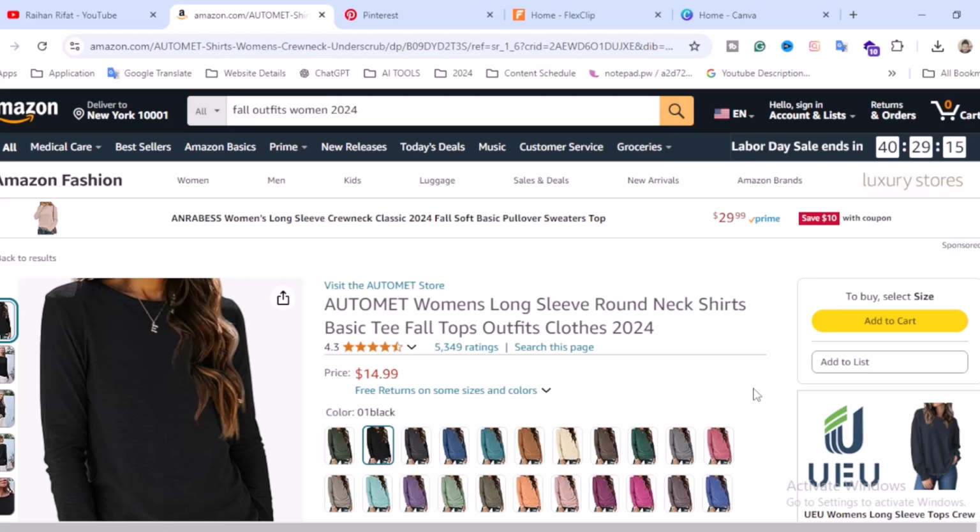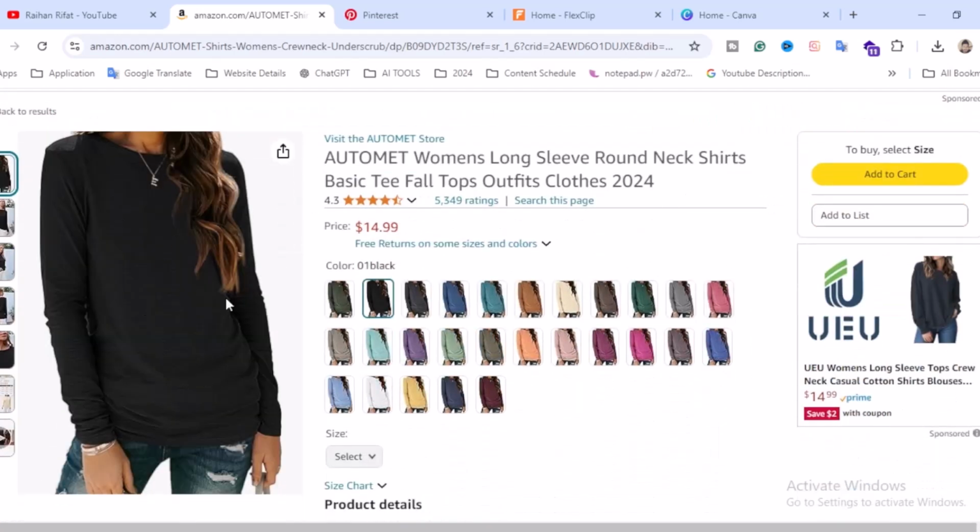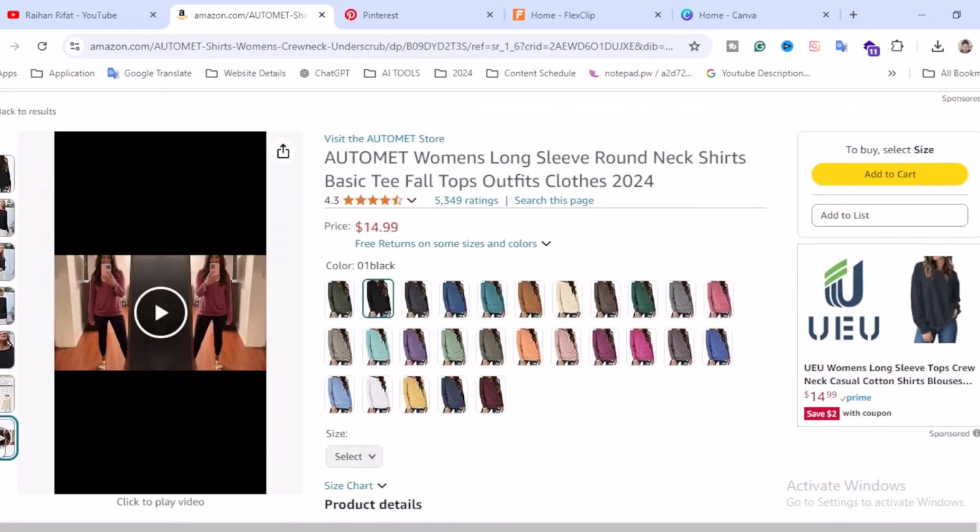So many of you are asking me, can I use this image or can I use these videos? You can, but I think you shouldn't use them because there is a copyright strike problem over there. This is not your content, these are not your generated videos or images. Now I am going to show you how we can create videos.